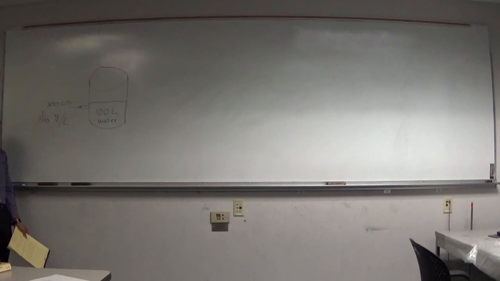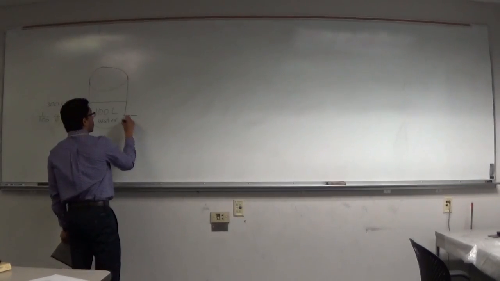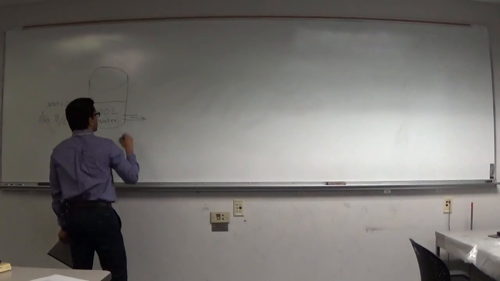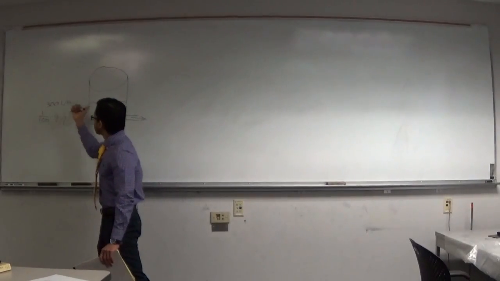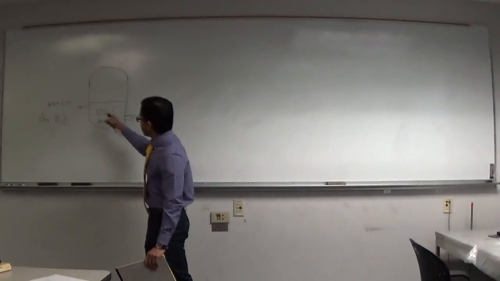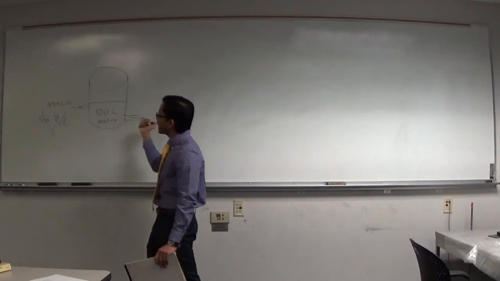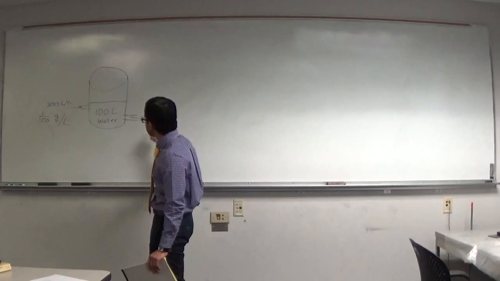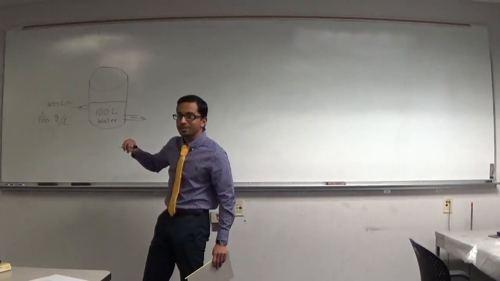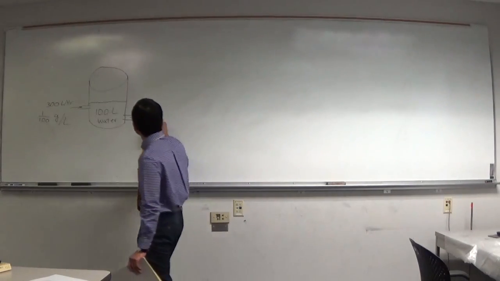So 1 gram of salt every 100 liters of mixture. That's the concentration that's going in. And we're also pumping this liquid out. So this mixture that's flowing in is flowing into here, and then this is coming out at the same rate that the mixture is going in. So what rate is that going to be then? It's going to be just 300, right?